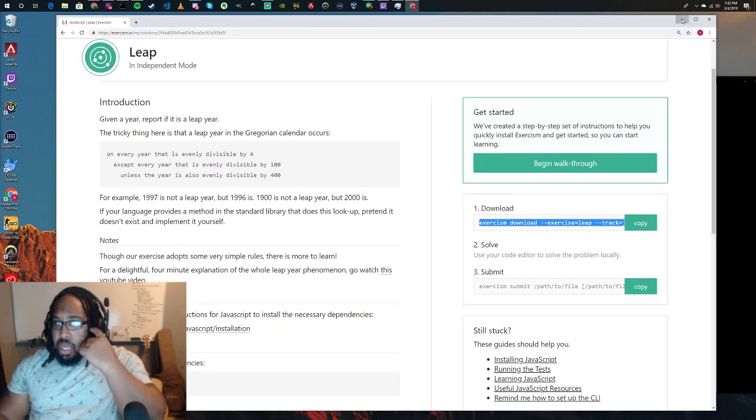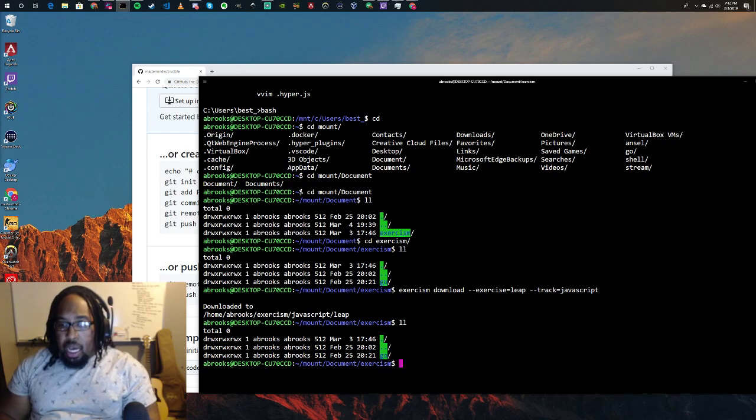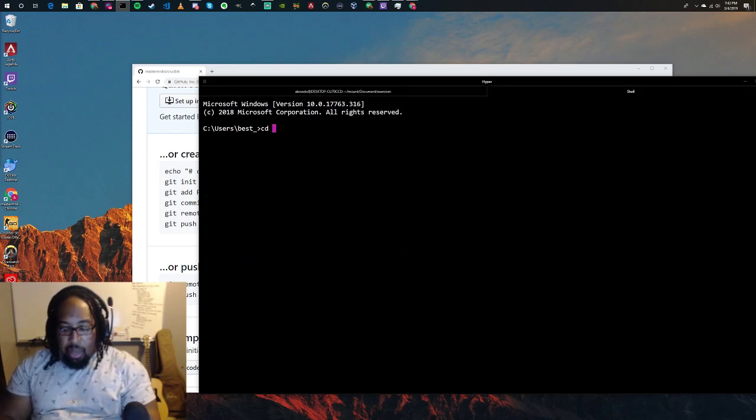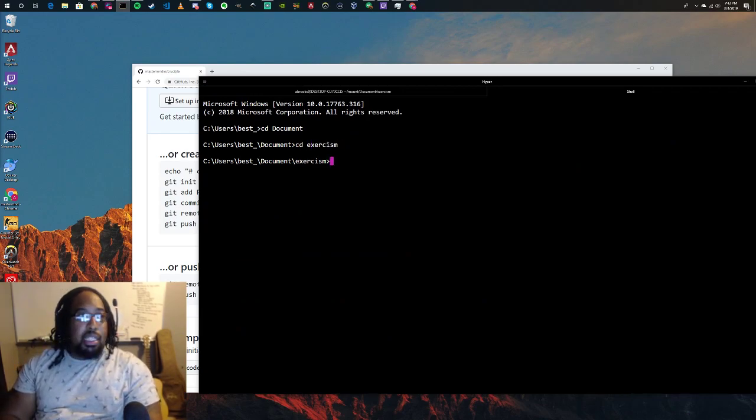So we downloaded it, and now I should have another Exercism folder. Oh, whoops. Let me do this back in Windows. Control tab, CD document, CD Exercism. On my Windows side of things, I'm running Linux inside of Windows.